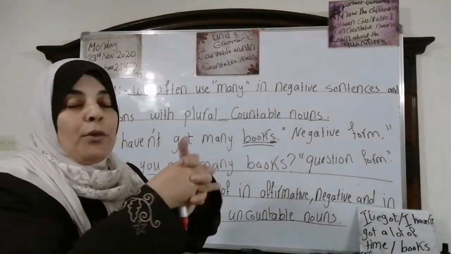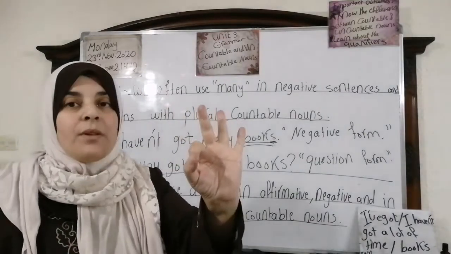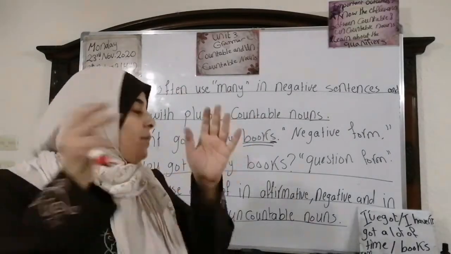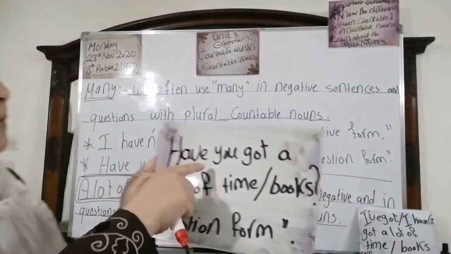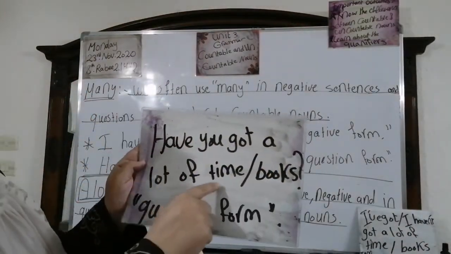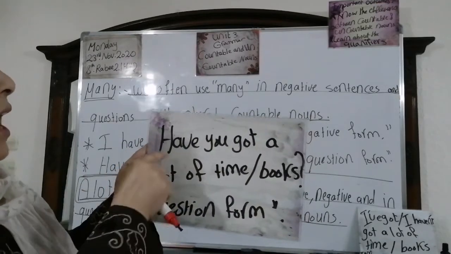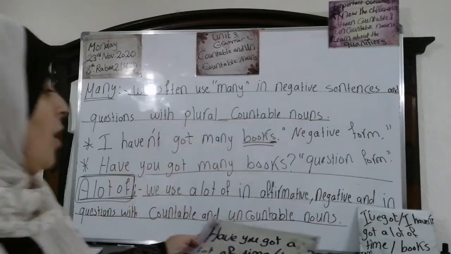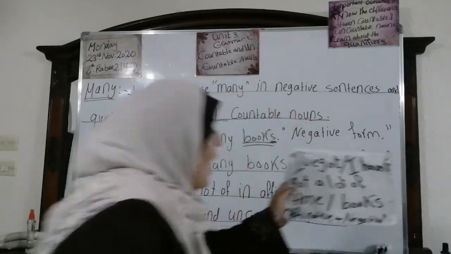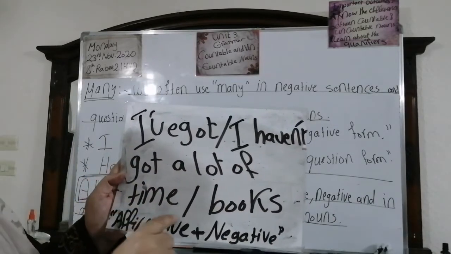It gathered both of them, the countable and uncountable nouns and the three forms. We can say it takes all of them. Look at this example. Have you got a lot of time or books? Okay, this is the question form. Again, have you got a lot of time or books? Question form. While we have this one, I haven't got a lot of time or books.